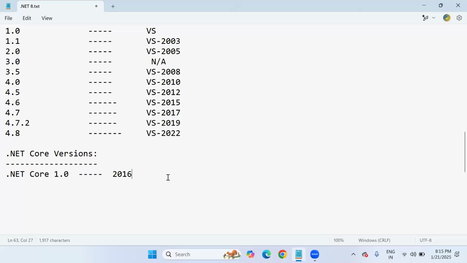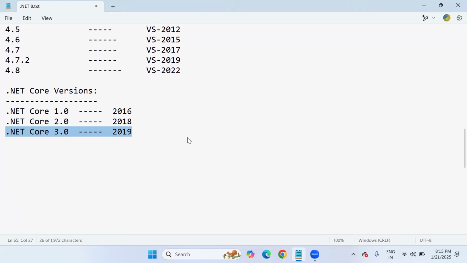Yeah, fine. 2016. Next year, .NET Core 2.0. Microsoft released one more core version, which is in the year of 2018. Next, .NET Core 3.0 in the year of 2019. So let me copy paste so it will be easy to manage. Here, .NET Core 3.1, that is also in the year of 2019. .NET Core 5.0 directly, 5. So we can say .NET 5 version here, 2020 year.